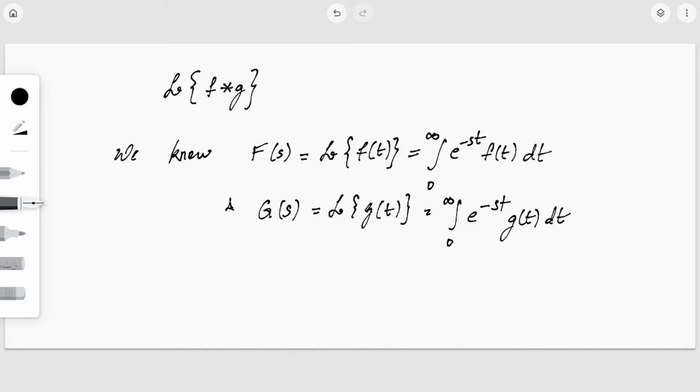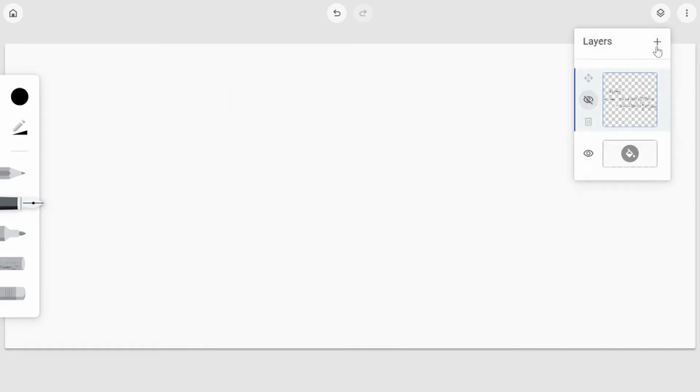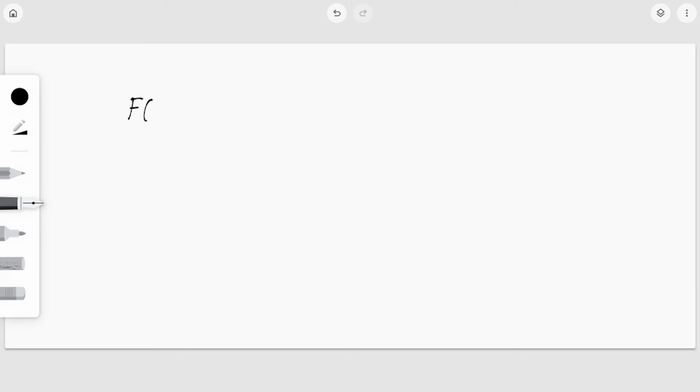For the purpose of the proof, I am just going to use two different variables instead of t itself. So what will be F of s into G of s? This will be the integral from 0 to infinity of e raised to minus s tau into f of tau d tau, into the integral from 0 to infinity of e raised to minus s beta into g of beta d beta.